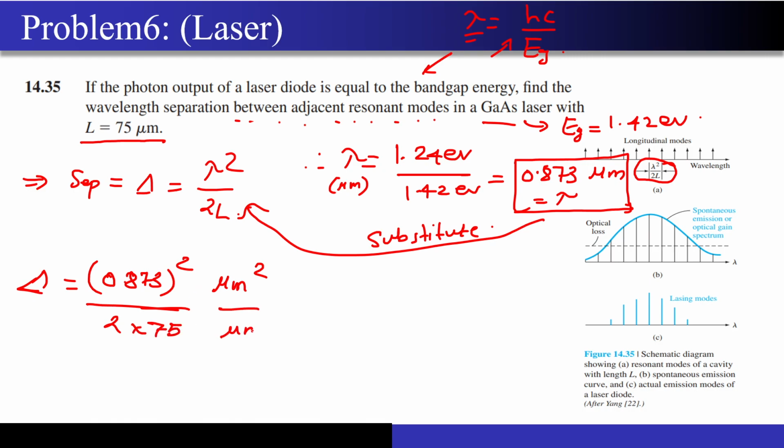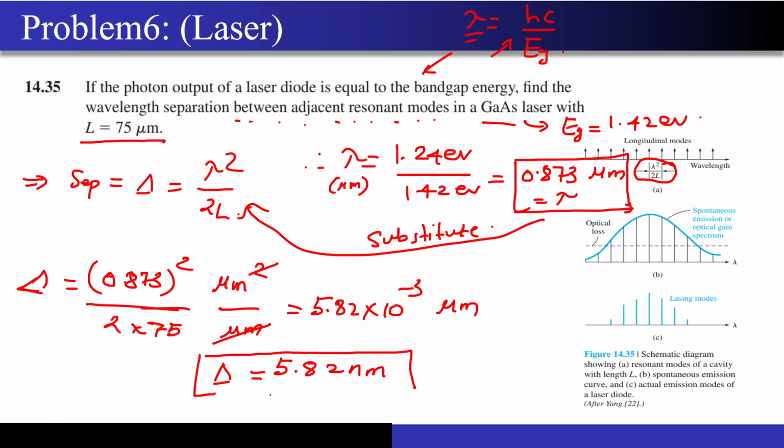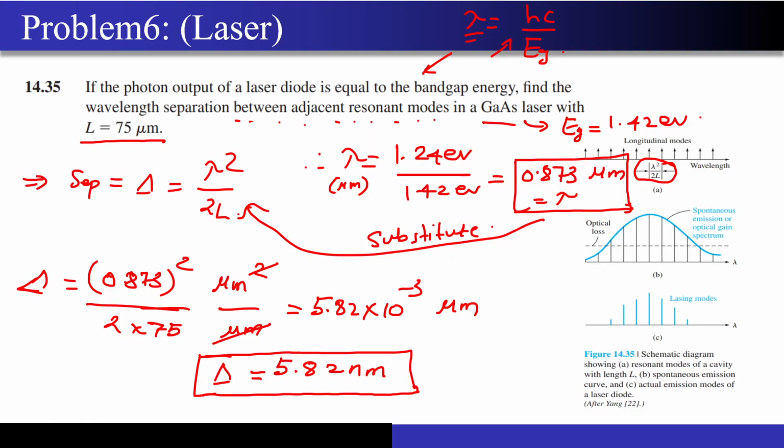So the separation will also come out in micrometers. If you solve this, you will get 5.82 into 10 to the power minus 3 micrometer. So this separation between the two modes will be around 5.82 nanometers. This is the separation that you will get between two adjacent resonant modes. Okay, so this was the last numerical for today, guys.